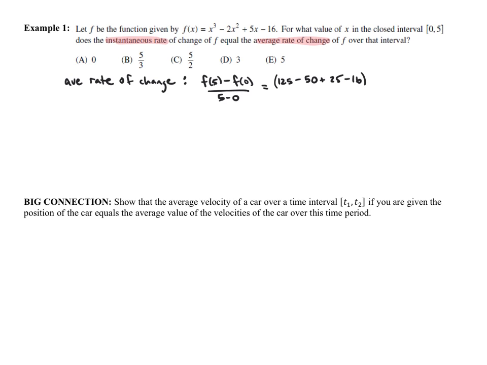So f of 5 minus f of 0 is just negative 16, divided by 5. The 16 and negative 16 cancel, and we have 125 minus 50 plus 25, that's 100, divided by 5, and so we get 20.